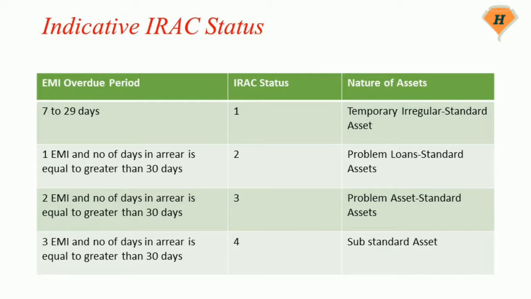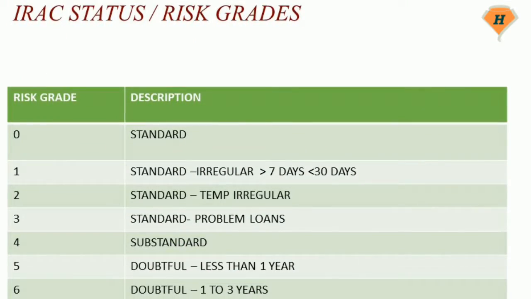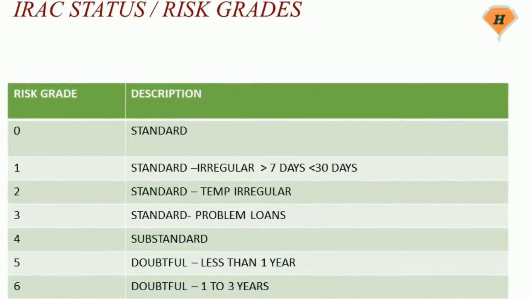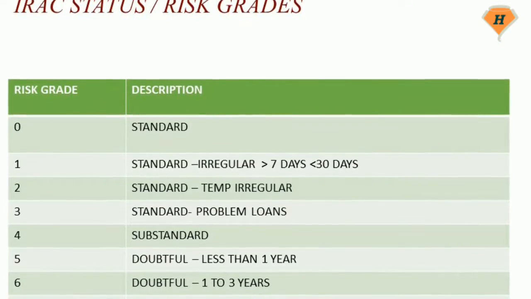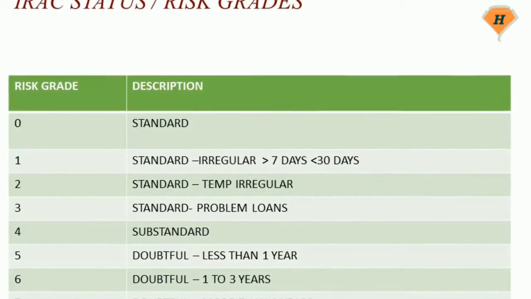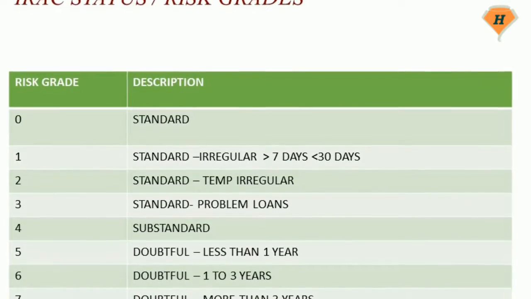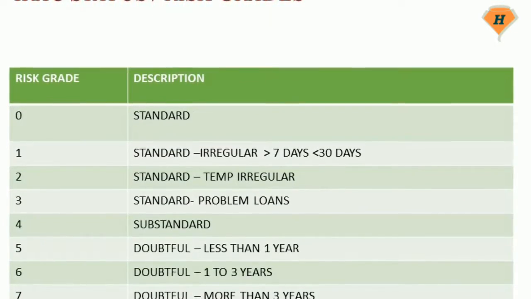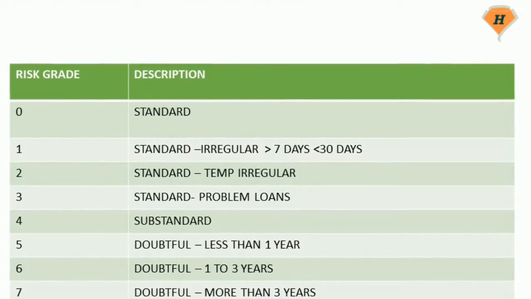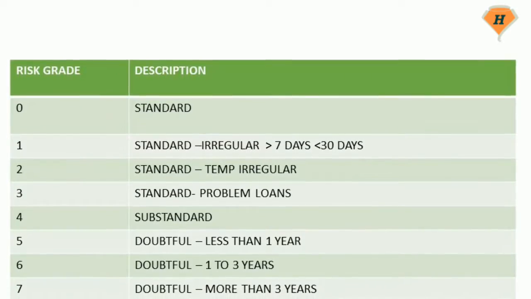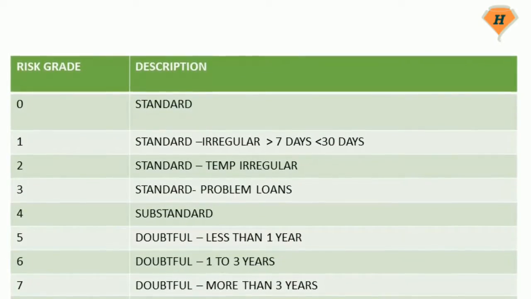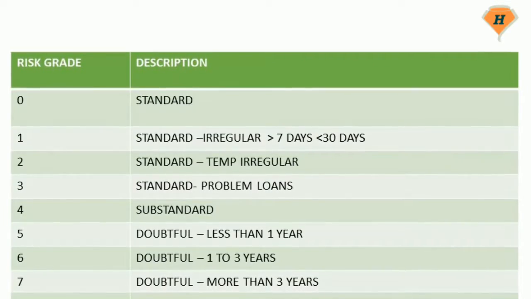Problem loan standard asset. If irregularity is equal to or more than 2 installments and the number of days in arrears is equal to or greater than 30 days, the indicative risk grade status will be displayed as 3. Problem asset standard asset. If irregularity is equal to or more than 3 installments and the number of days in arrears is equal to or greater than 30 days, the indicative risk grade status will be displayed as 4.